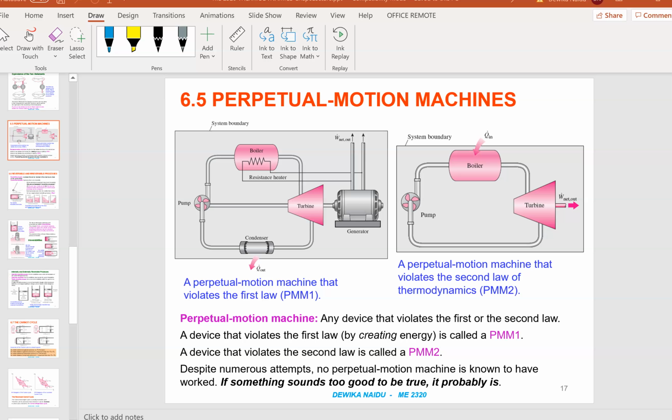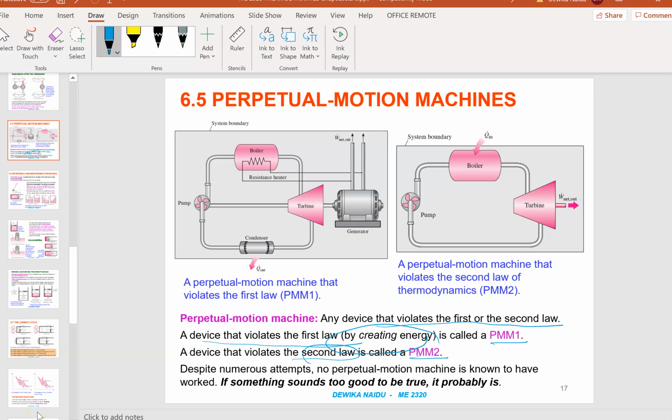Perpetual motion machine. Chapter 6.5. It is any device that violates the first and the second law. A device that violates the first law, which is a device that creates energy, is known as PMM1, and a device that violates the second law is known as PMM2. Despite numerous attempts, no perpetual motion machine is known to have worked.